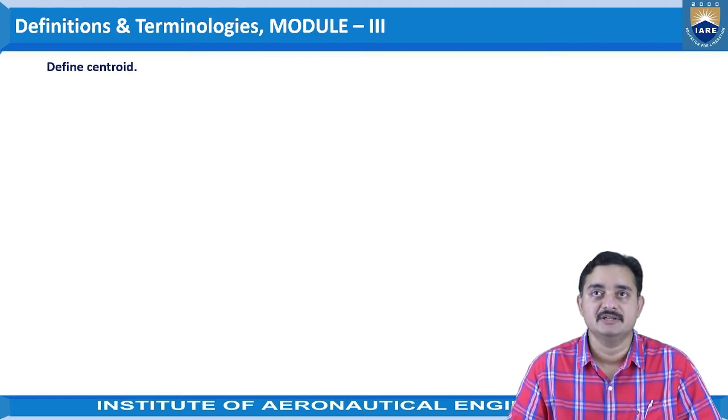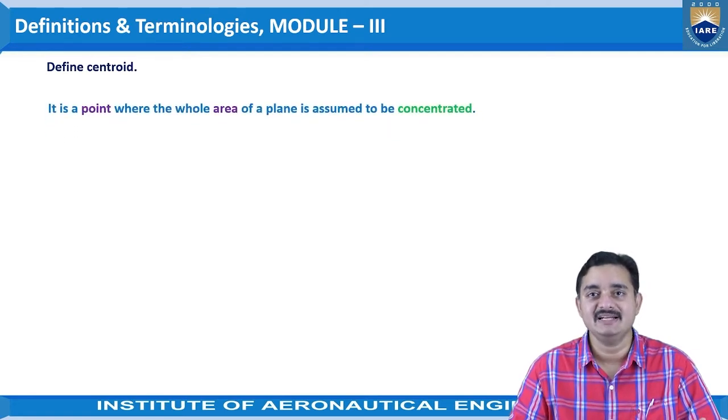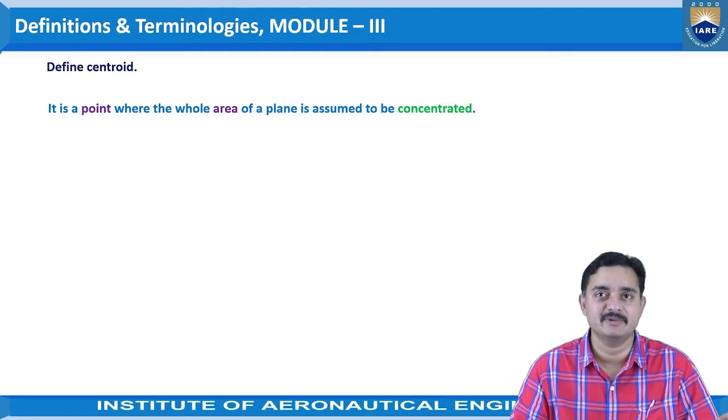Coming to the next one, define centroid. Here, the centroid is slightly different from the center of gravity, where centroids will be considered for two-dimensional planes. Whatever shape the plane is, the centroid will be considered for two-dimensional objects.